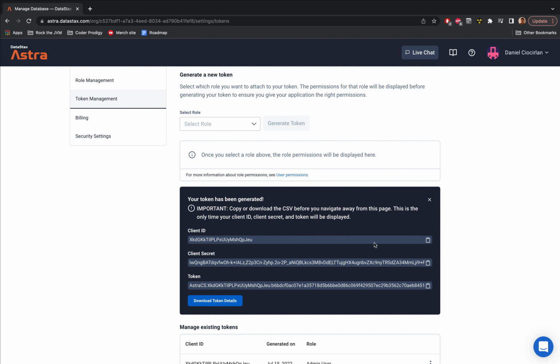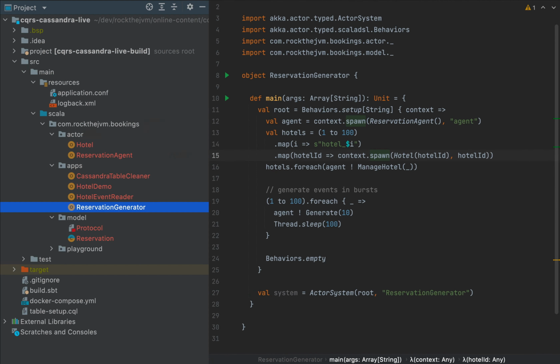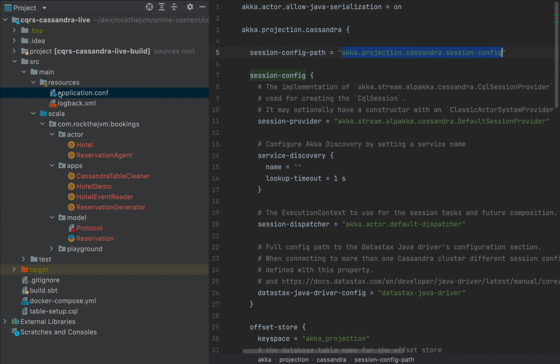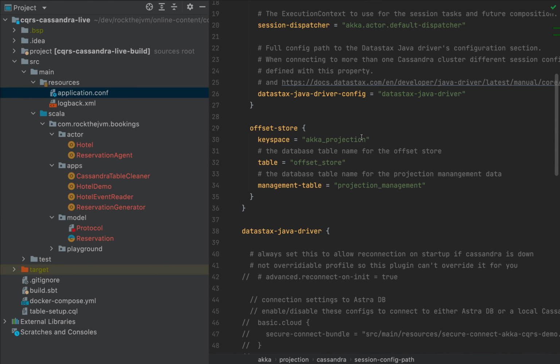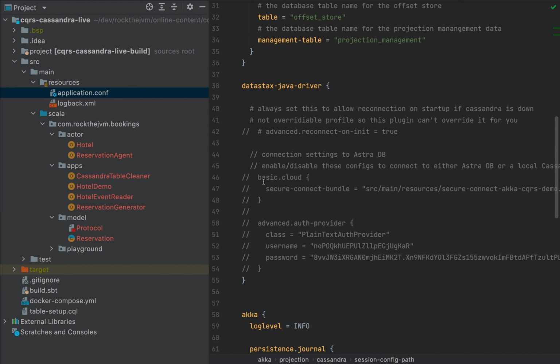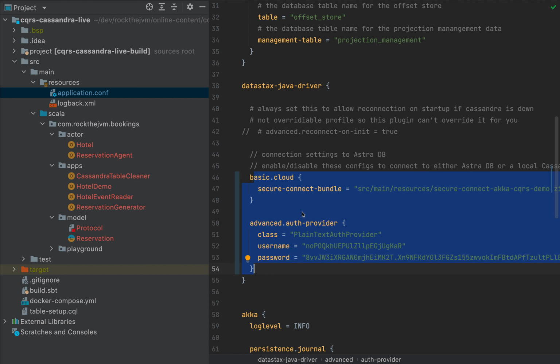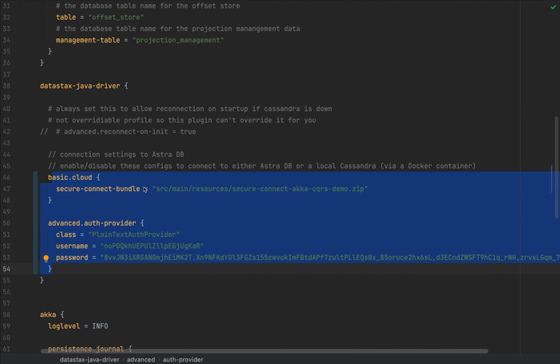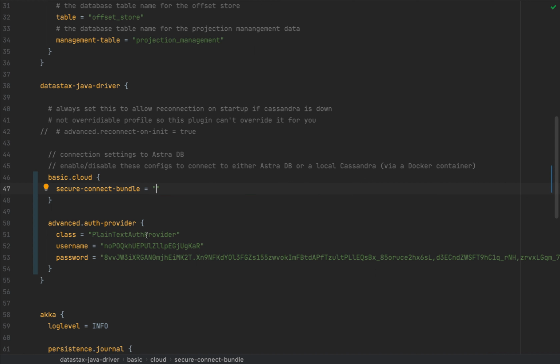Now, here's where you need to put them. I'm going to copy the client ID, and I'm going to navigate back to my application. I'm going to go to application.conf, and here I have a section that I've commented out, which is under the DataStax Java driver. We have a section for basic cloud and advanced auth provider. I want you to uncomment that section. The secure content bundle is going to be an empty string for now. I'm going to show you what that bundle is.